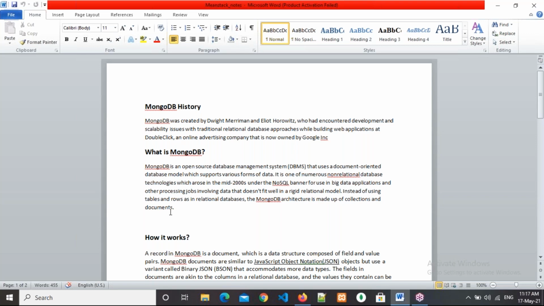It is open source. That means anybody can utilize it freely. MongoDB is an open source technology, so anybody can use it freely. Okay, it uses a document oriented database. So what is a document oriented database?